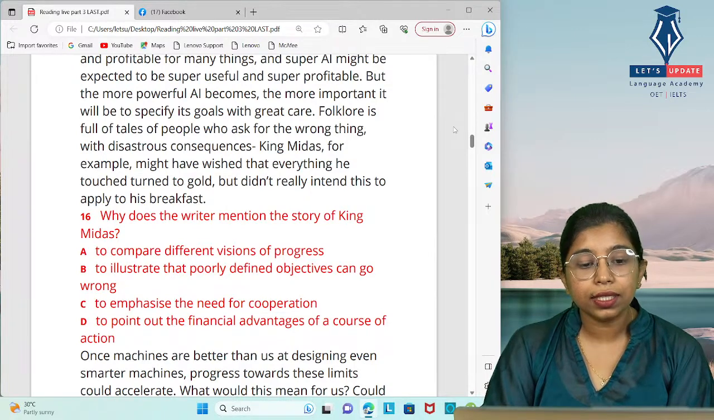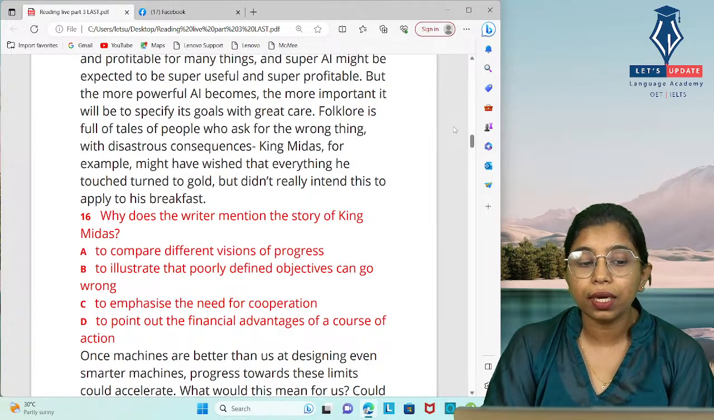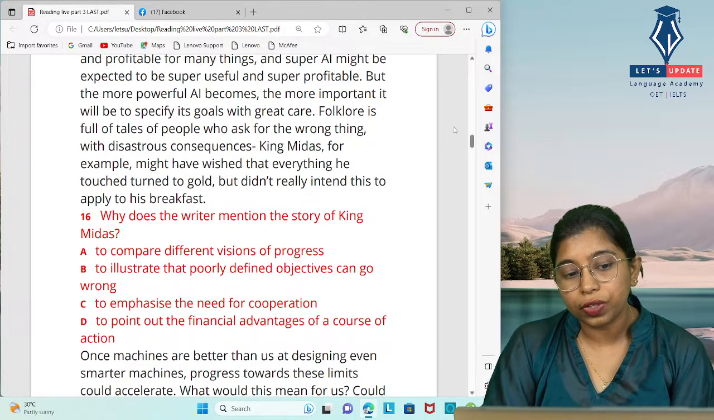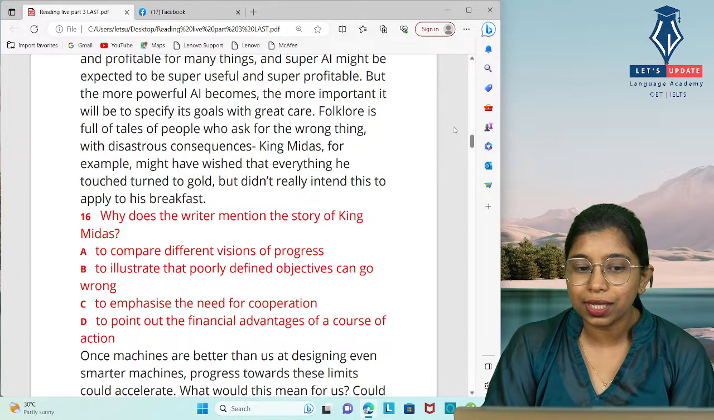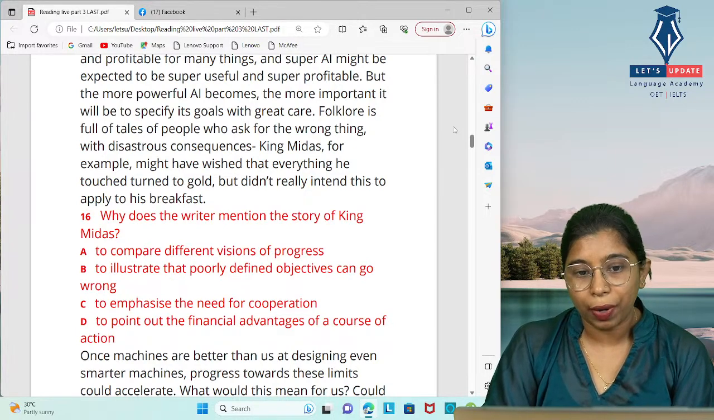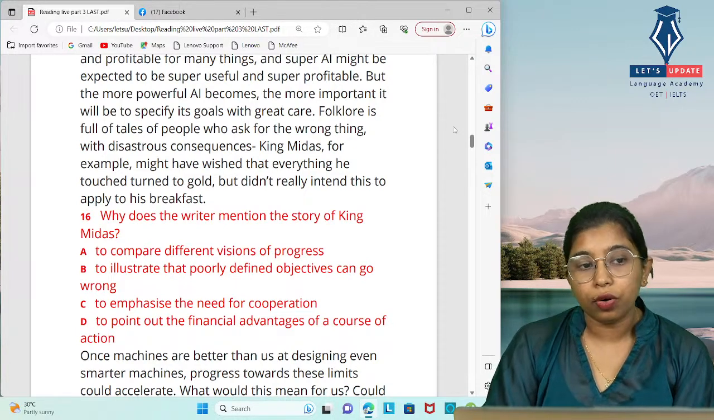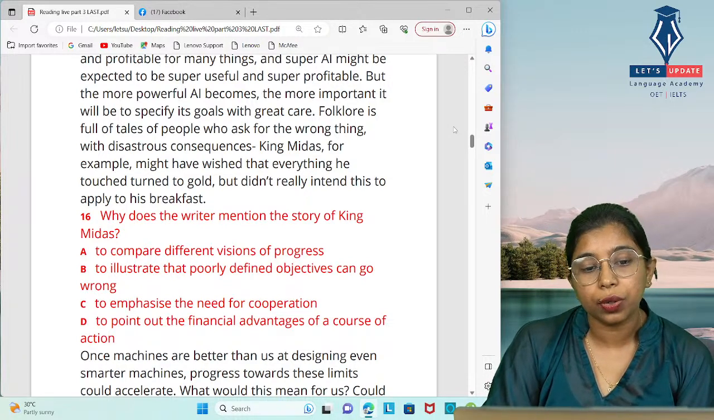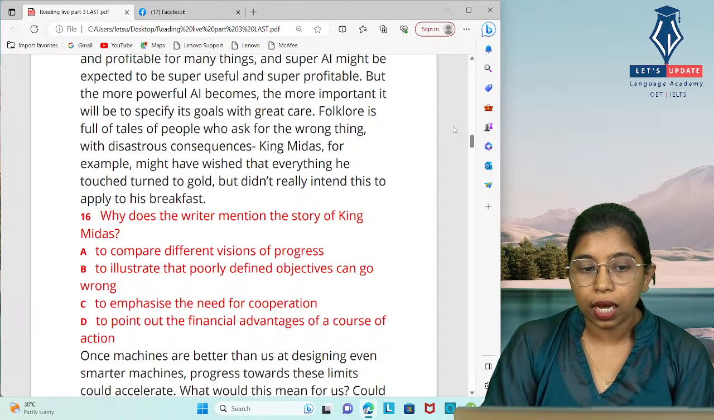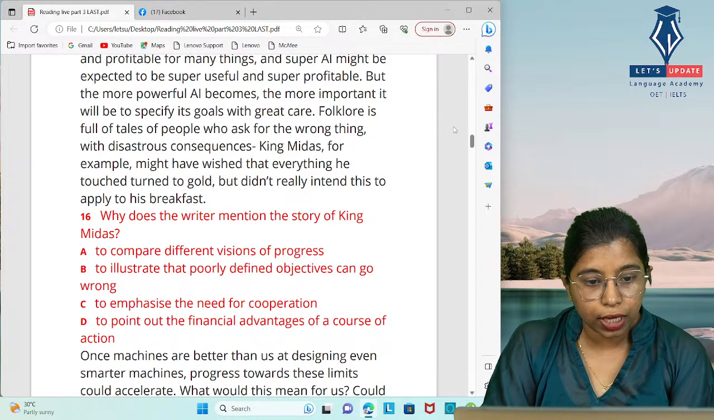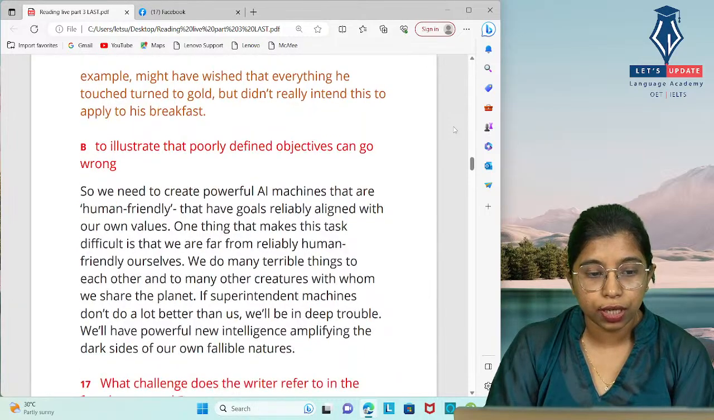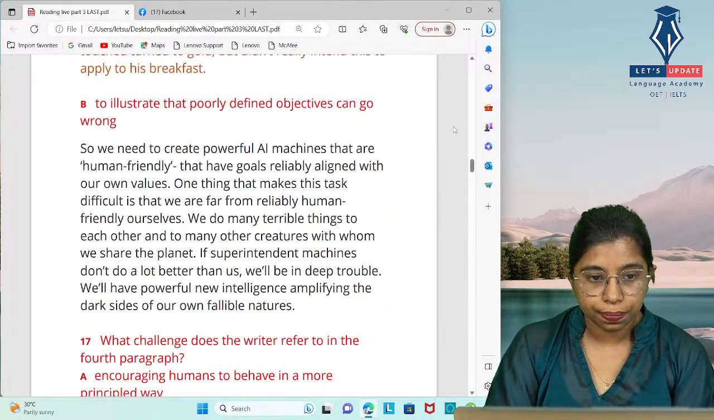Why does the writer mention the story of King Midas? When you get a question like this, if the question mentions any names or places, we can easily find the information in the passage, right? When you skim through the questions or the passage, it is easy to find out where the information lies. So in paragraph 3, at the end of the paragraph, you can see King Midas. So we can easily see the information here.